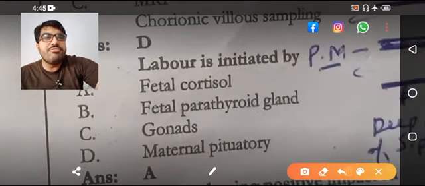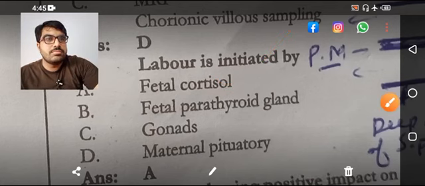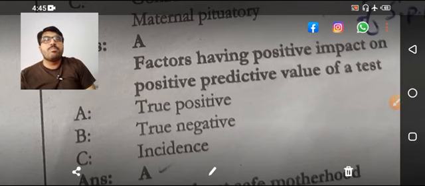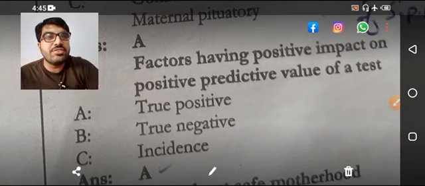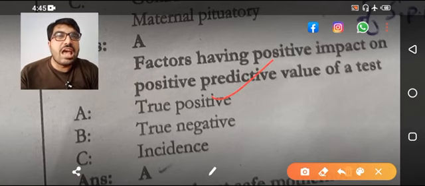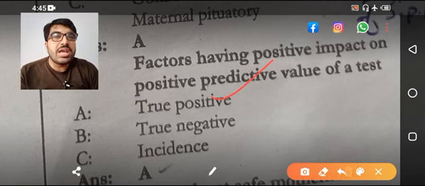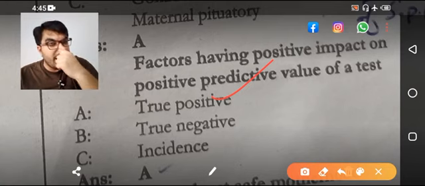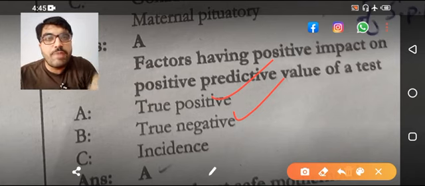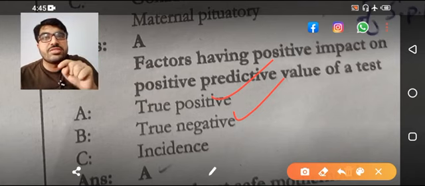Labor is initiated by fetal cortisol. Factor having positive impact on positive predictive value is true positive. And factor having positive impact on negative predictive value is true negative. Negative predictive value means true negative. Positive predictive value means true positive.